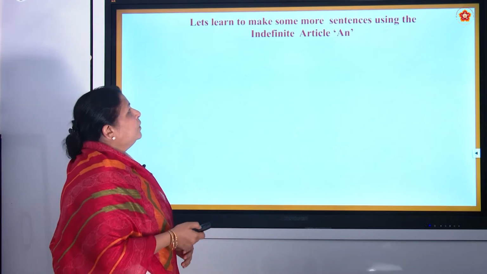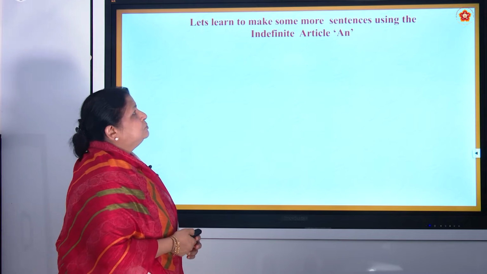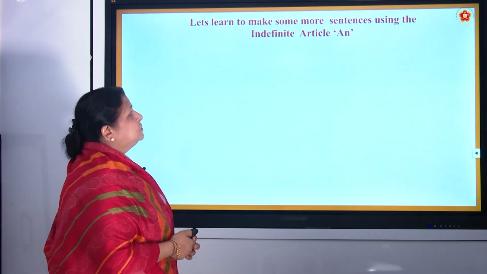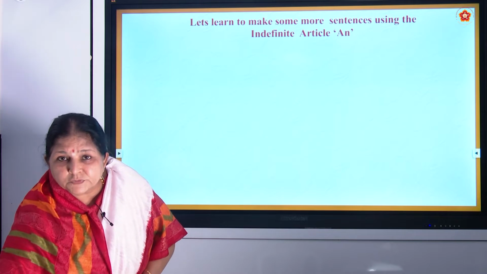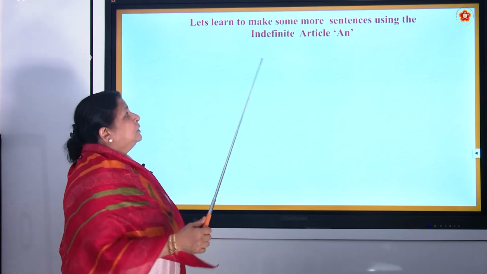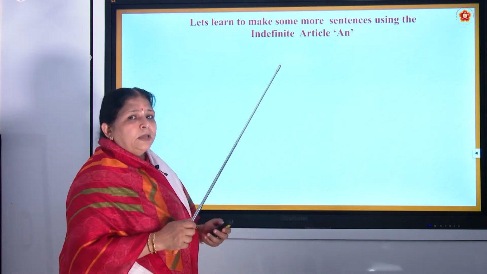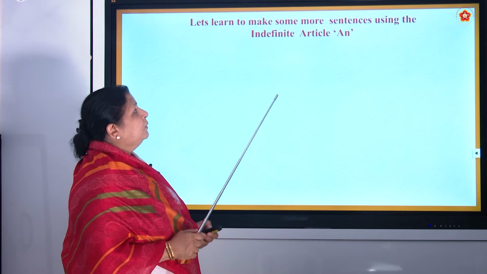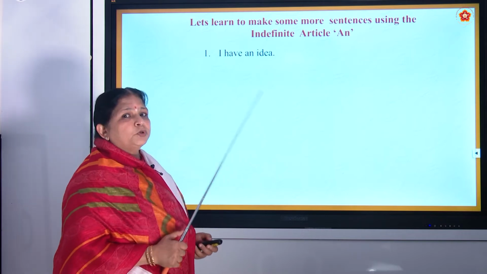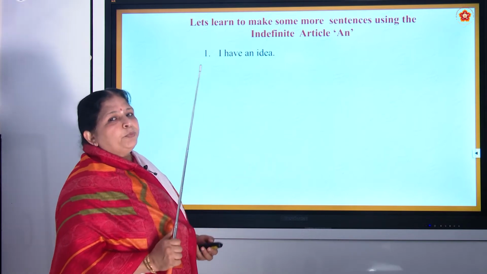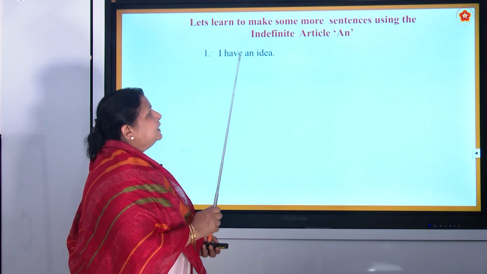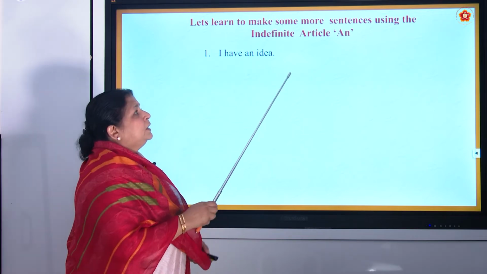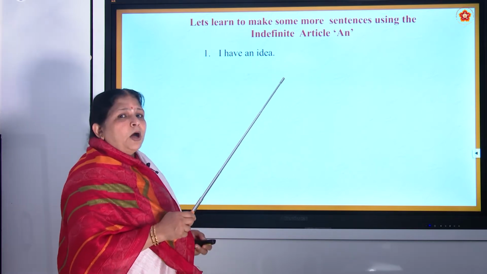Now, let's learn to make some more sentences using the indefinite article an. In the last class, we did the indefinite article an, and this is the continuation. Those of you who want some more sentences can follow the previous lessons. I have an idea. Now, let us slowly recap how it is.